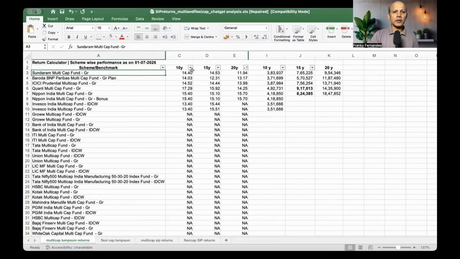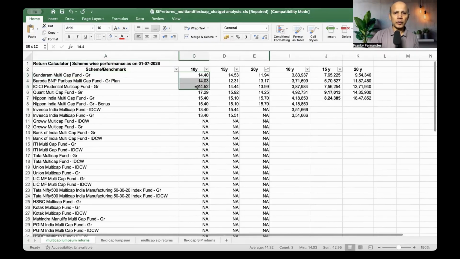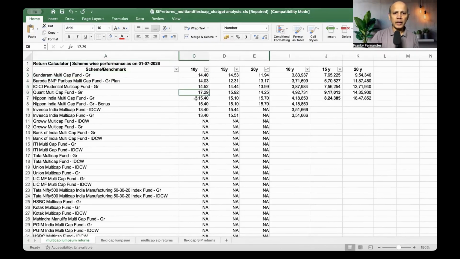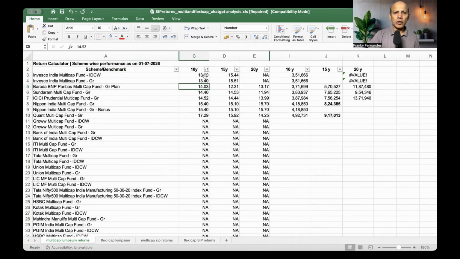So here you've got a 10-year return of around 14, 17, and then 15. So basically, if you do a sorting, you've got 13, 13, then 14, 14, 15, and Quant is the highest, which is 17, right? Now let's take a look at the 15-year data.